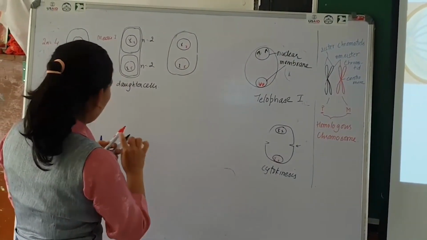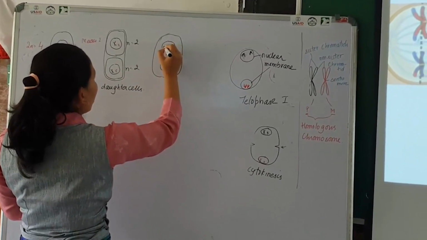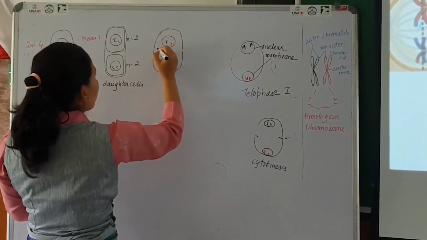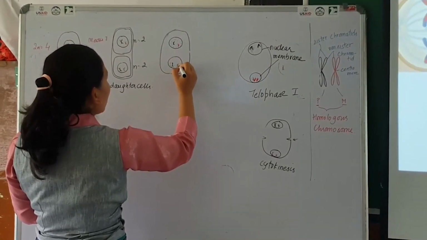This is the nuclear membrane, and it has disappeared here.